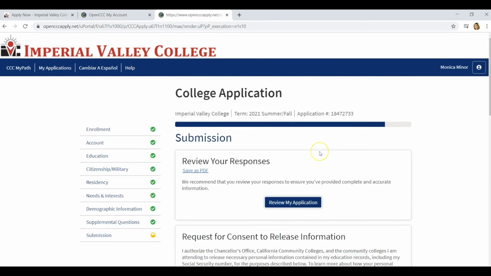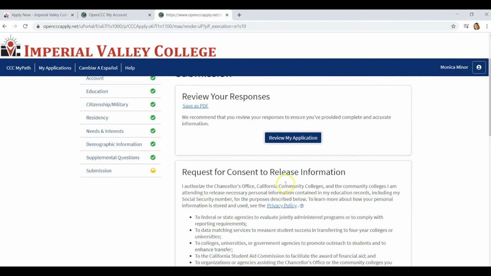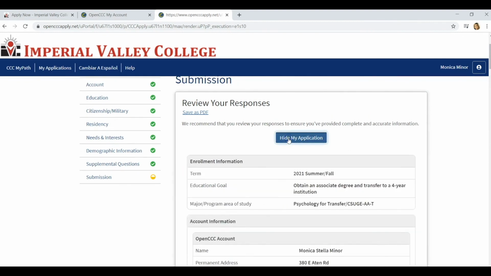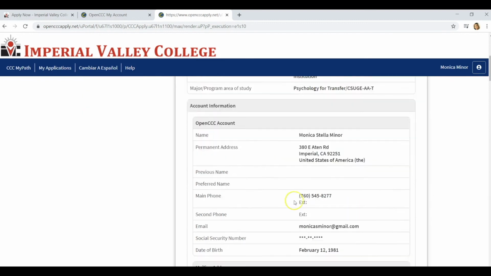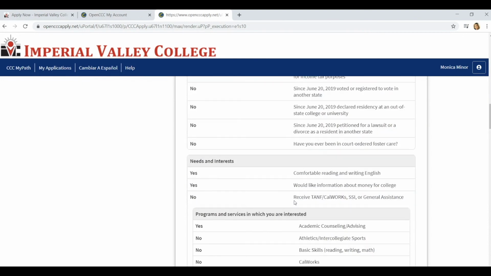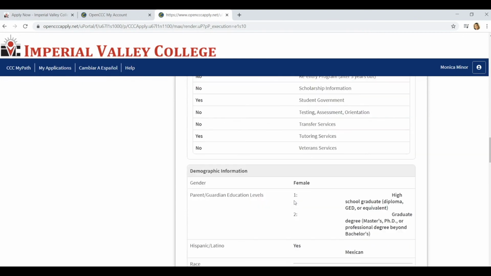All right, now it's time to review your responses and your application here. So you can click Review My Application to make sure that everything is accurate. So once you review everything, you want to make sure we have the term 2021 Summer-Fall, your educational goal and your program of study. Continue to read all the information to make sure that all of your answers are accurate.